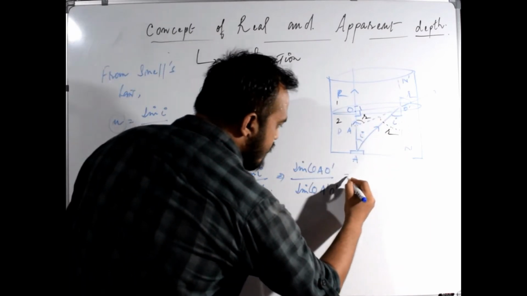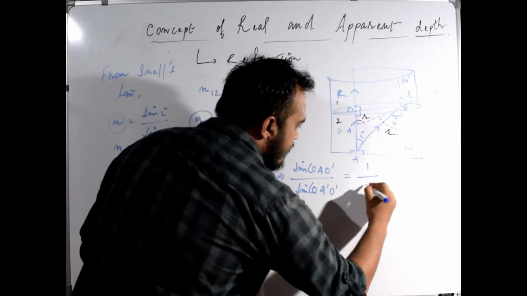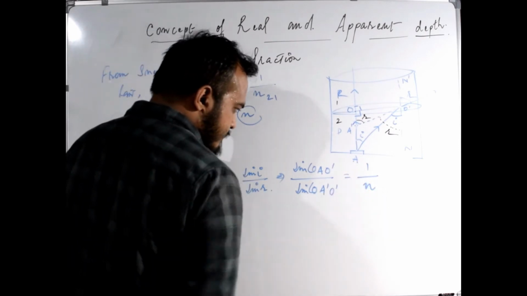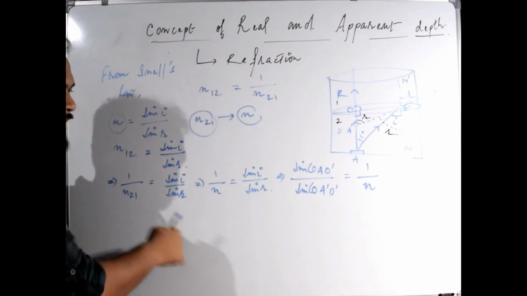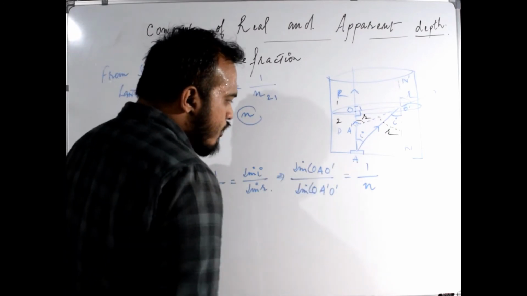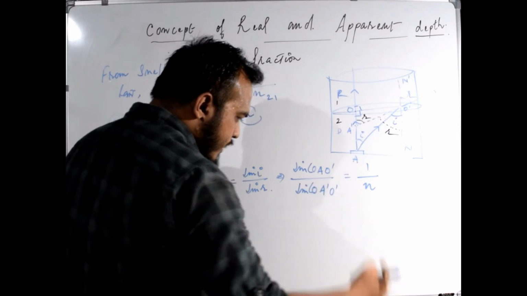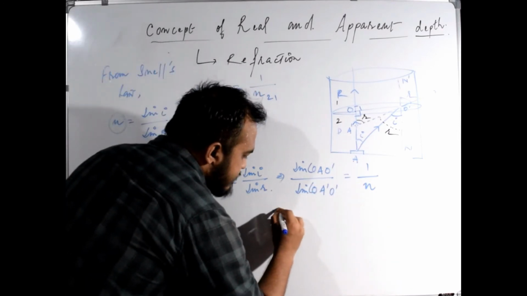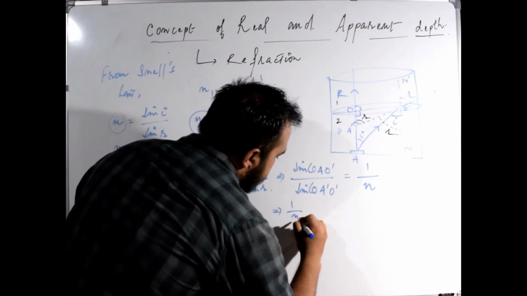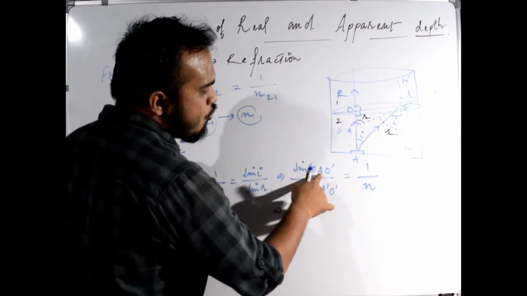So 1 by n is equal to sine of angle OAO dash divided by sine of angle OA dash O dash, because refractive index was n12, which is equal to 1 by n21, and we have considered n21 to be n. So this implies 1 by n is equal to, now, sine of angle OAO dash.